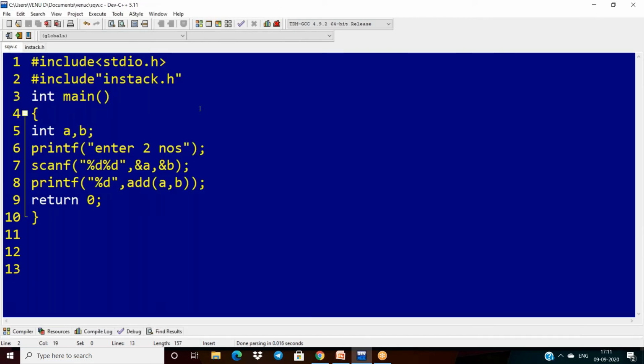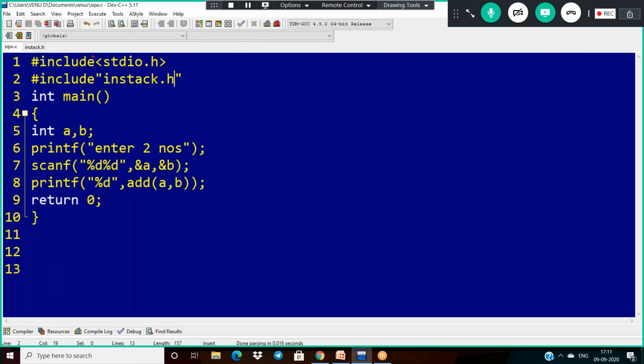Then the question, sir, what is the difference between a predefined header file and a user defined header file? A predefined header file consists of all the predefined function definitions, such as scanf, printf, power. If you open this file, all those function definitions will come. But if you open a user defined header file, the user defined definitions will come.